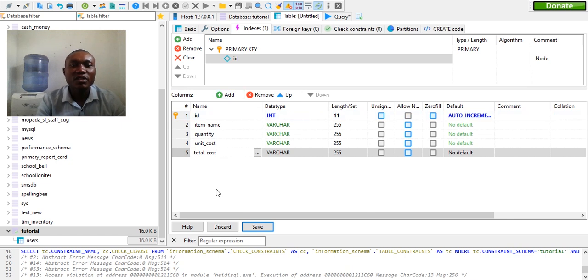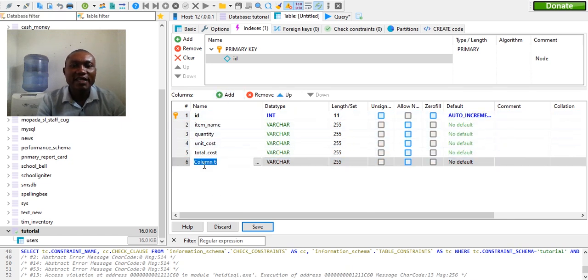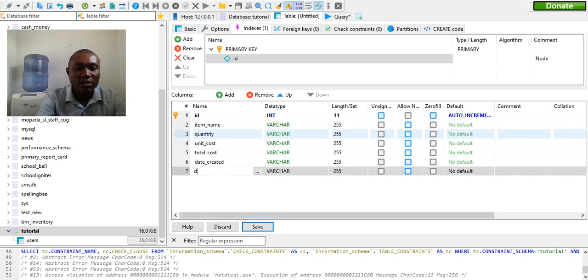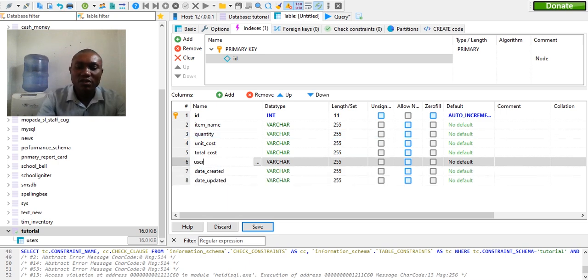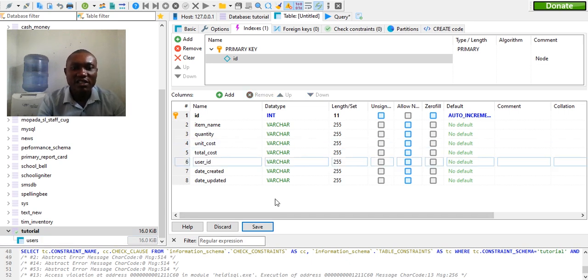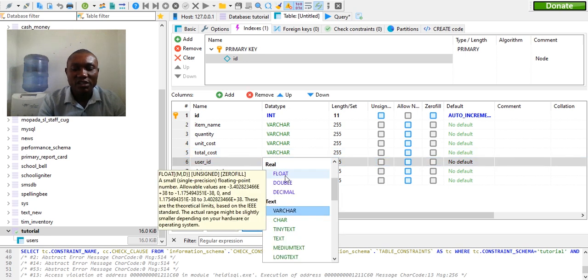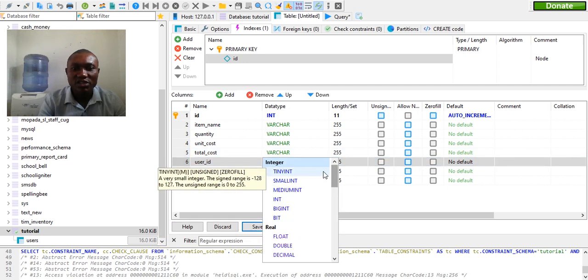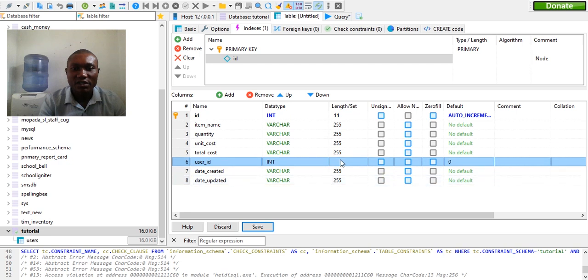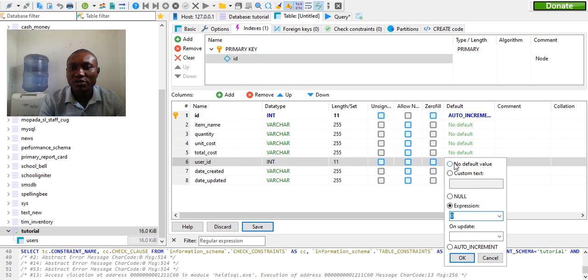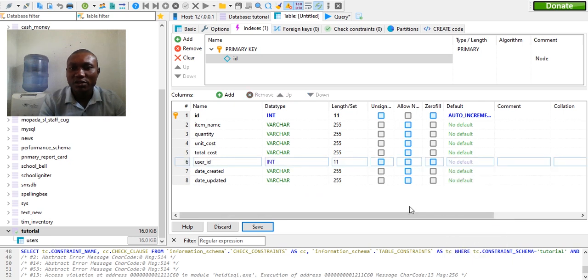Alright, so we need to also add the date created, the day when they create them, date updated. Alright, user ID. So this will pick from the users. Alright, and this is supposed to be integer. This will be integer. Alright, so integer will be 11, and we will also use no default.